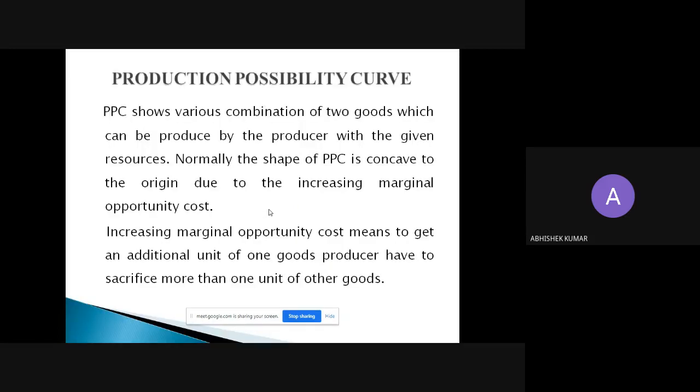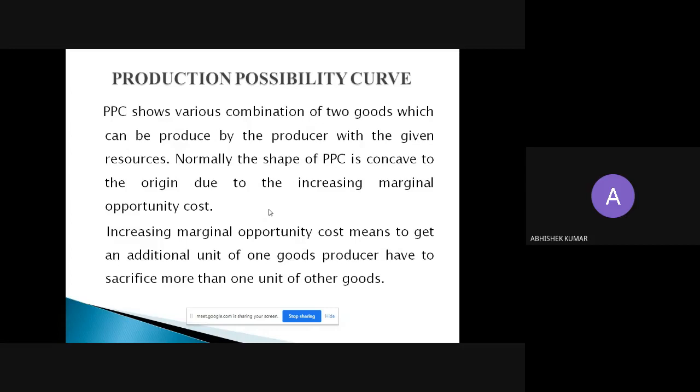Now next, production possibility curve. In short, PPC is the symbol of production possibility curve. And what does the production possibility curve show? It shows various combinations of two different goods which can be produced by the producer with the given resources. PPC is also known as a frontier curve as well as a transformation curve. So there are three different names: PPC, production possibility curve; second is transformation curve; and third is frontier curve.